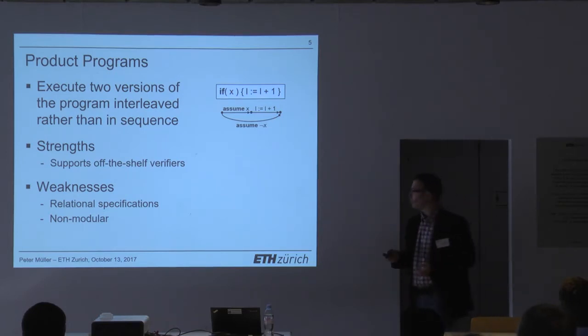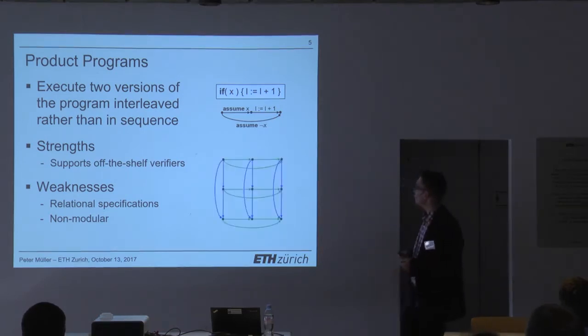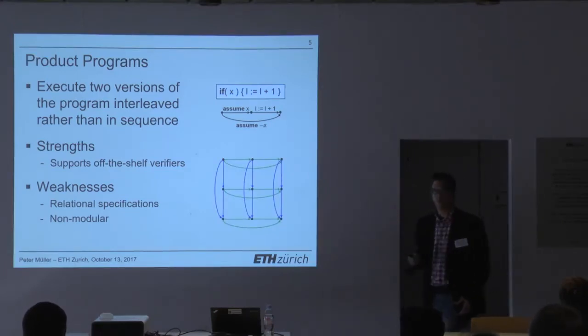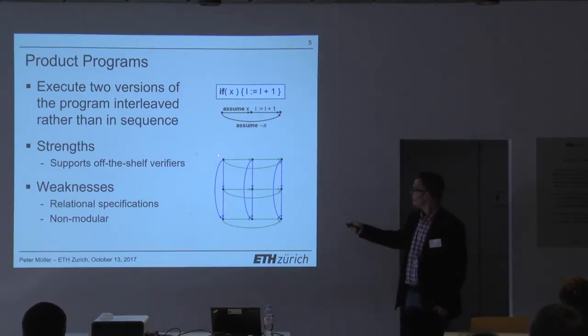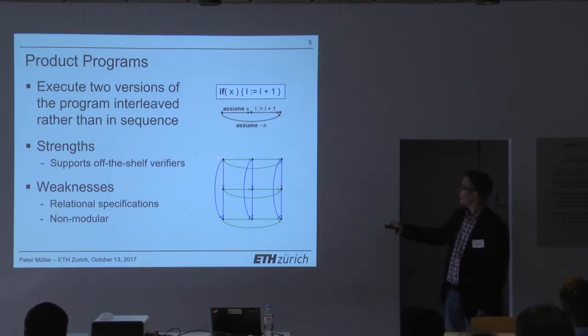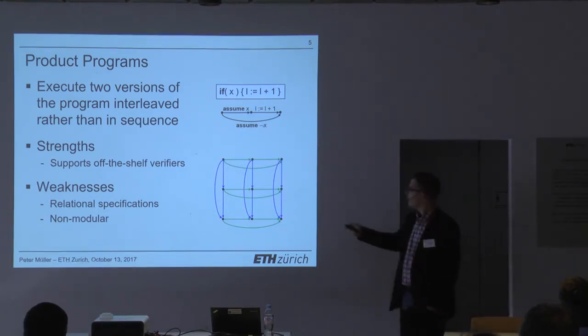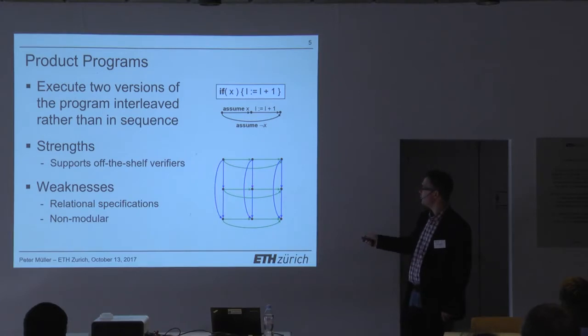Then a product program corresponds to just composing this program with itself. So now in this visualization, it's again a control flow graph. The blue edges correspond to one execution of this program, and the green edges correspond to the second execution, right? And now you have many ways in which you could execute those two programs. Maybe you do the assume X in one program first, and then in the other one, and then you do one assignment, and then you do the other assignment.